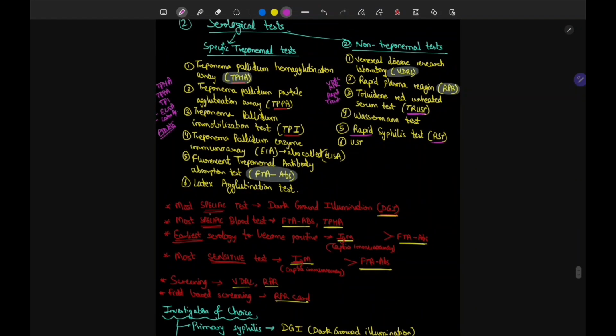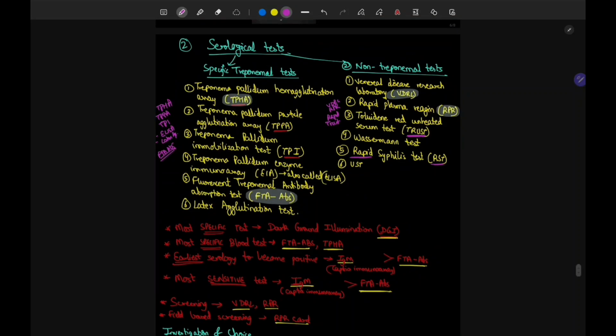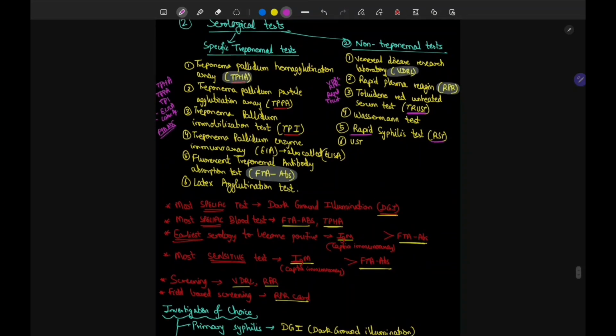Now see the most specific test. Specific means that once you see this finding, you are 100% sure that it's syphilis. Now the most specific will obviously be the dark ground illumination. You are seeking that treponema directly under the microscope, so it is the most specific test. And the most specific blood test, if someone asks you, write TPHA or FTA-ABS. There are two important here, TPHA, FTA-ABS.